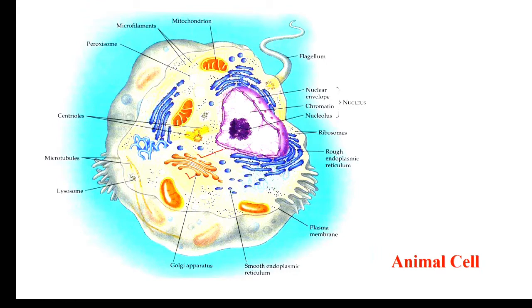The cis end is towards the endoplasmic reticulum, so it receives these blue colored vesicles from this side. They become the part of this Golgi complex, and then it cuts its own vesicles from this side. So it is cutting vesicles on the trans phase.